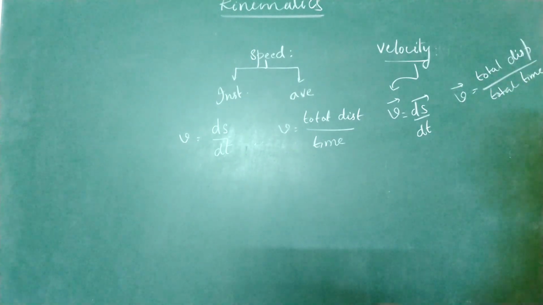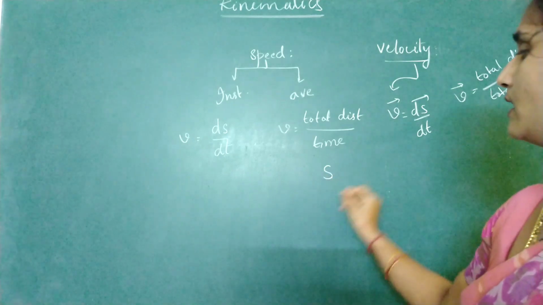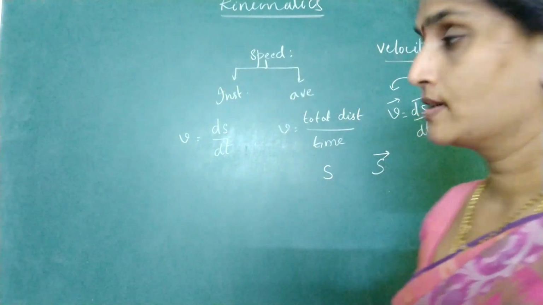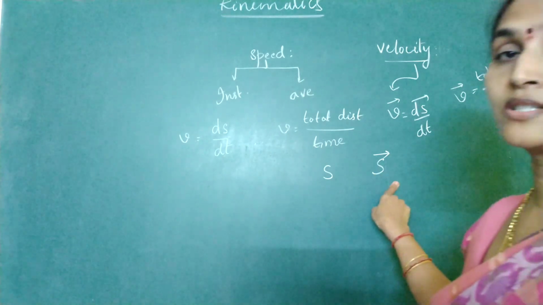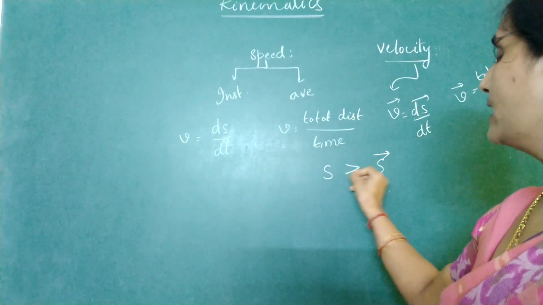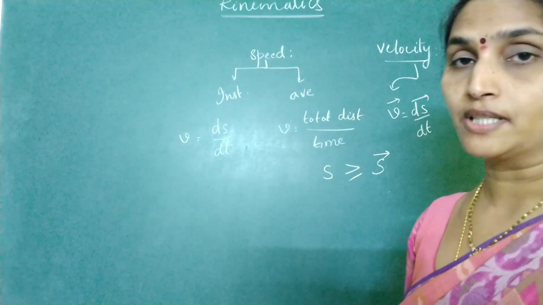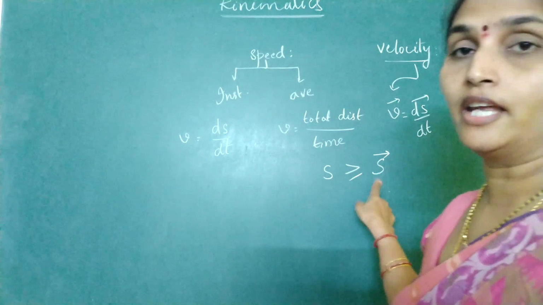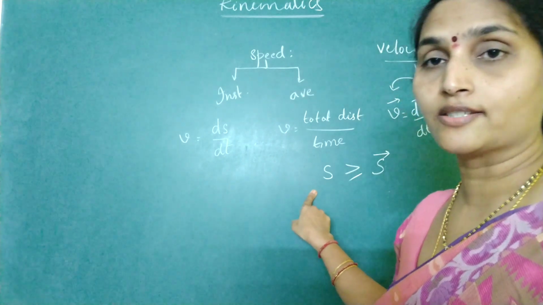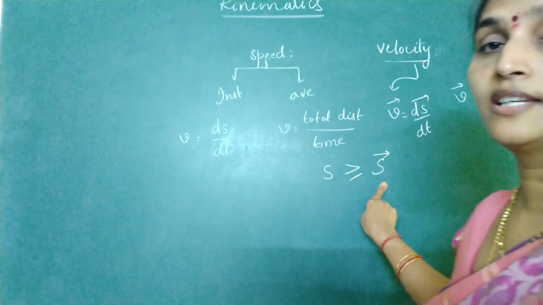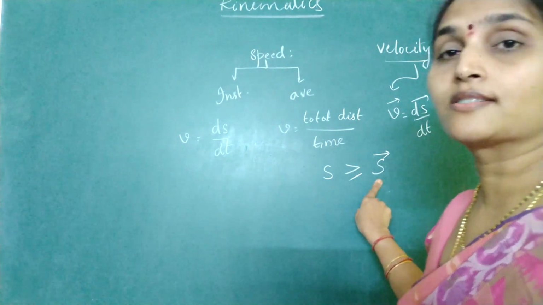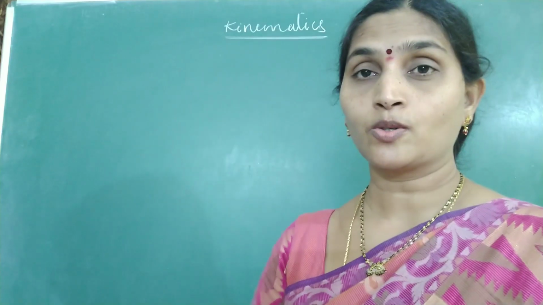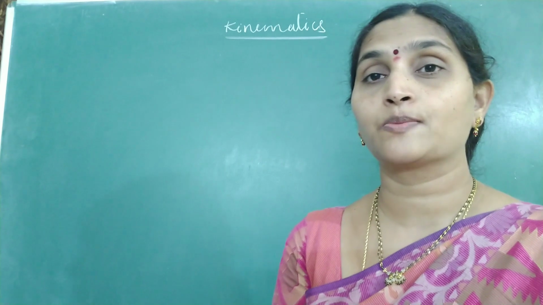And we all know distance and displacement. What is the inequality between them? Distance can be greater than or equal to displacement. Indirectly, what are we saying? Displacement can never be greater than the distance, because we define displacement as the shortest distance between two points. So to begin with, questions related to average speed and velocity.